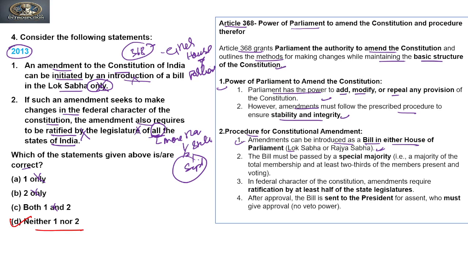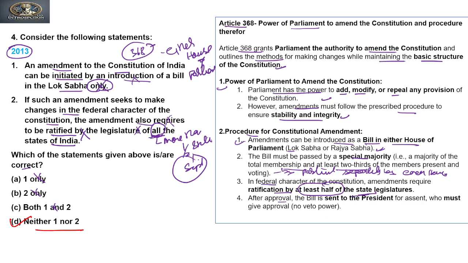Second, a bill must be passed by special majority, that is a majority of the total membership and at least 2/3 of the members present and voting, by the Parliament separately by each house. Right? No joint sitting is allowed. In the federal character of the Constitution, amendment requires ratification by at least half of the states. Clear? So not all of the states, but at least half of the states. Because of the term all, it makes it incorrect. So the answer is D.